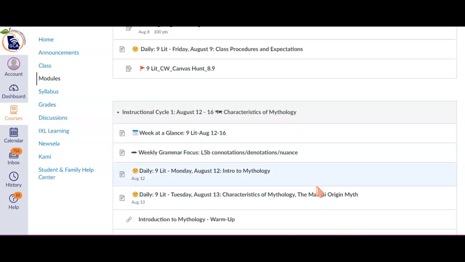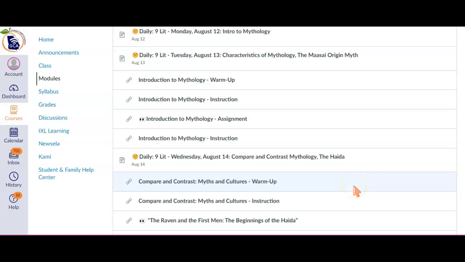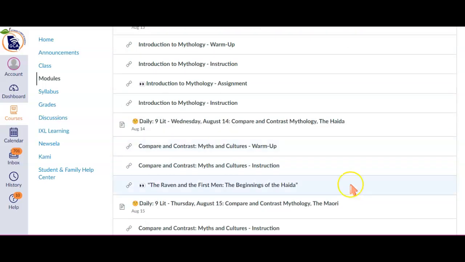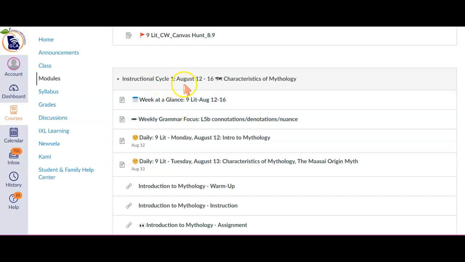And I see what I need for August 14th here with my daily page and the different content I will need for that day. So I will find the content for Wednesday, August 14th in this module here, Instructional Cycle 1, August 12th through 16th, Characteristics of Mythology.